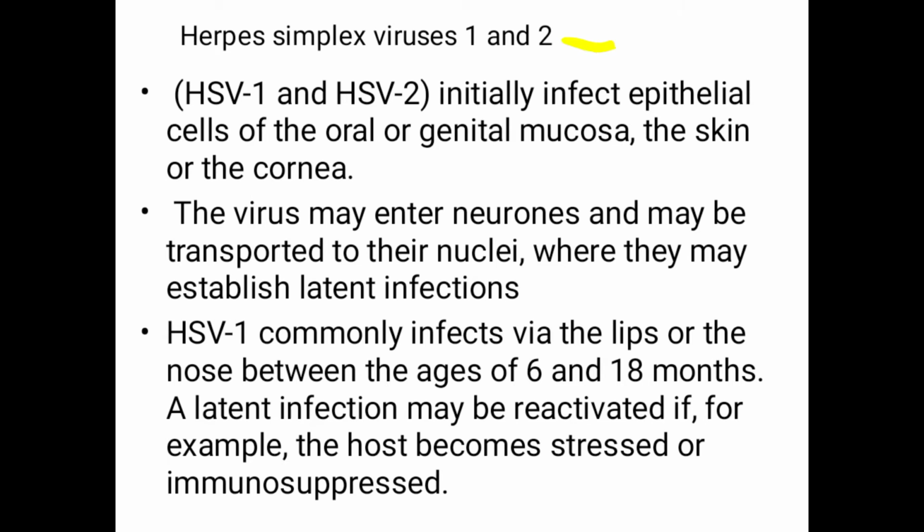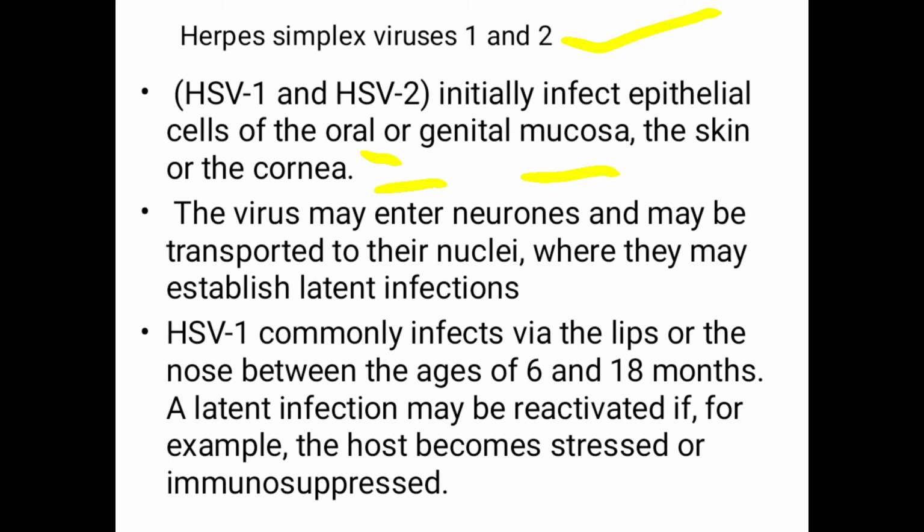Herpes simplex virus 1 and 2. What do these viruses do? Initially, these viruses infect the epithelial cells of the oral cavity or genital mucosa, the skin, or the cornea. You know that the reproductive system, the skin, the oral cavity, and the cornea of the eye have mucosal lining.